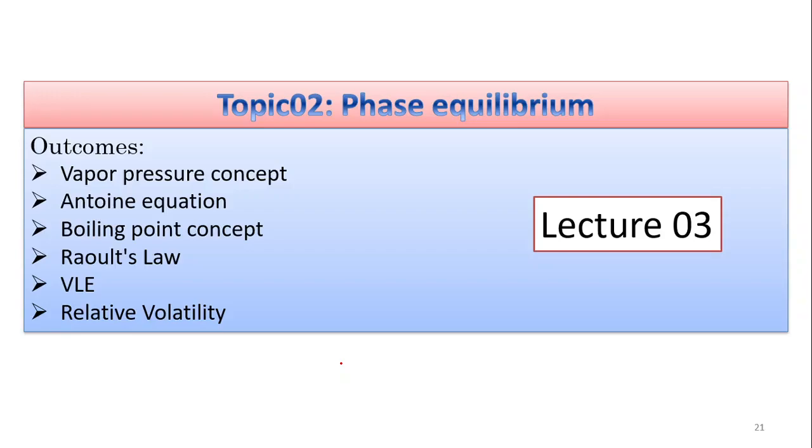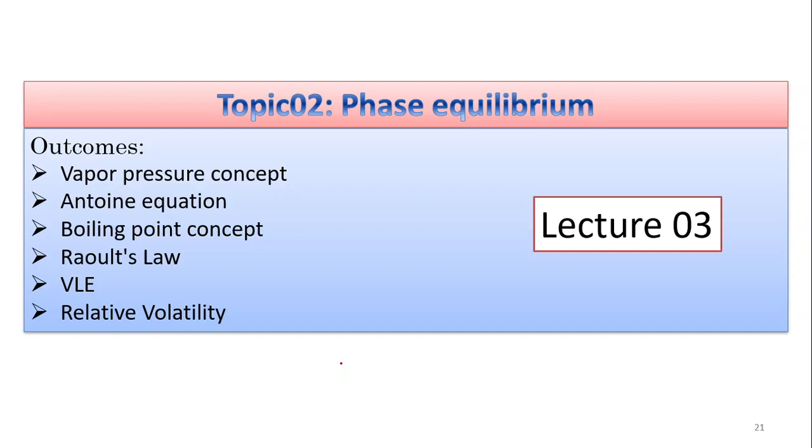So today we will discuss the mathematical model for the vapor liquid equilibrium. Earlier we discussed the mathematical model using Raoult's law. Now there is a new term we are going to introduce here, that is named relative volatility. The meaning and concept of volatility, as I already explained, is the nature of how a material vaporizes into the vapor phase from the liquid phase.